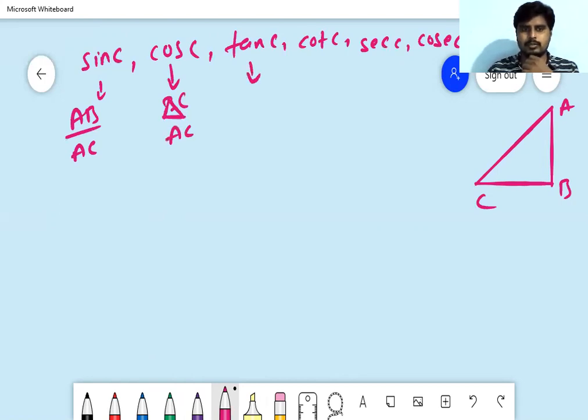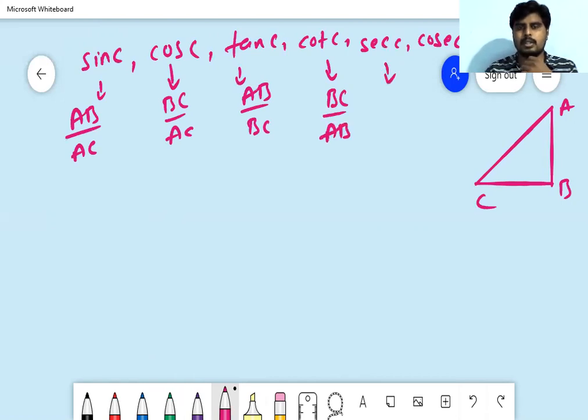This one, AB by BC, and this one, BC by AB, and this one AC by BC, and this last one, AC by AB.